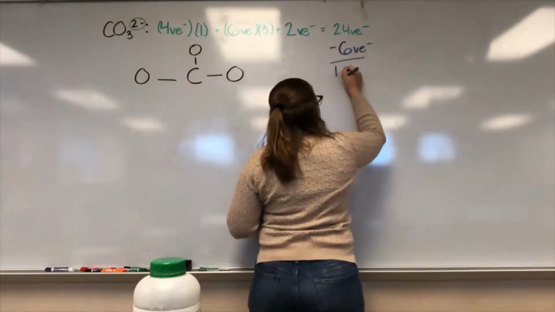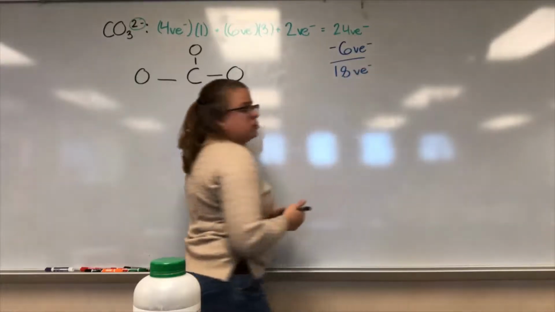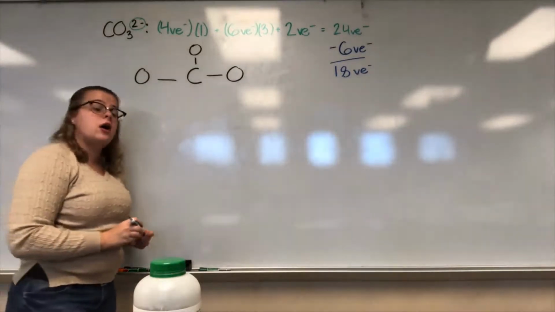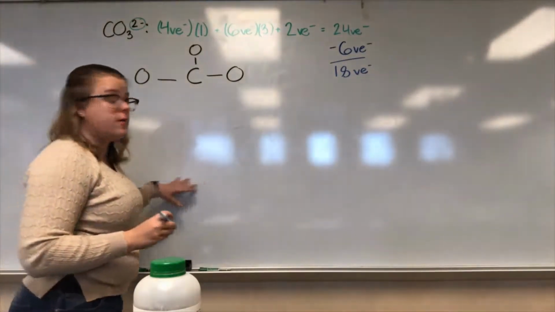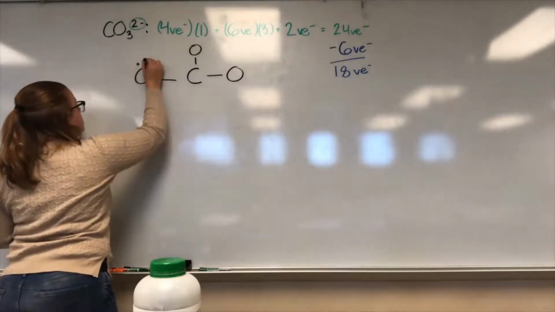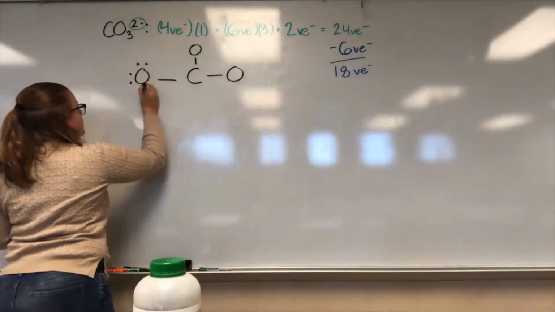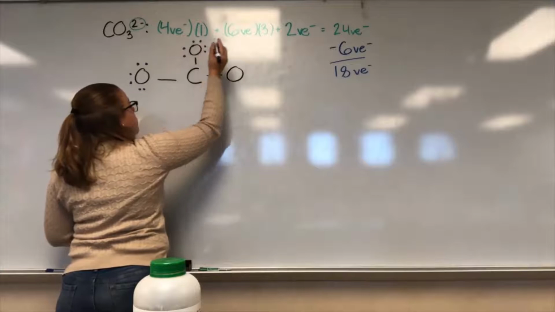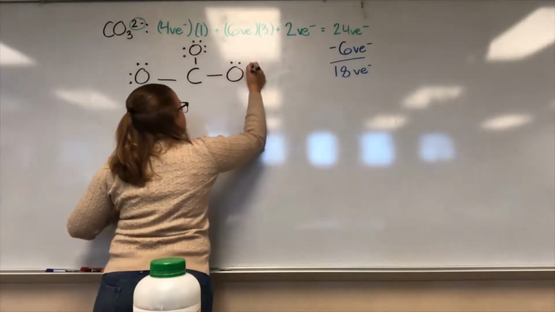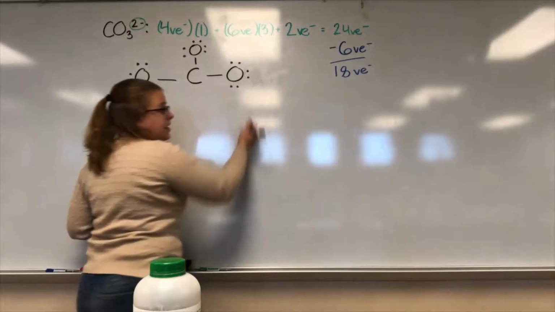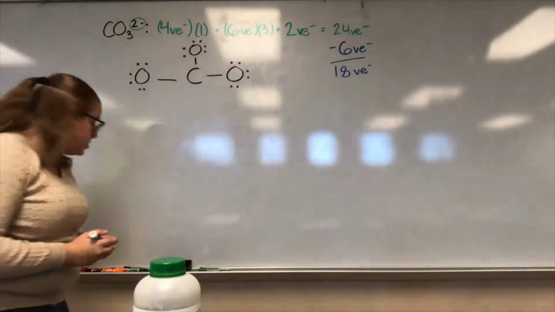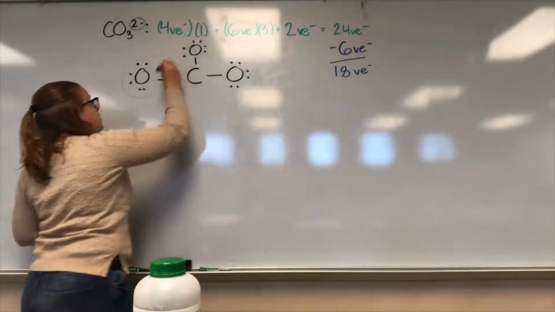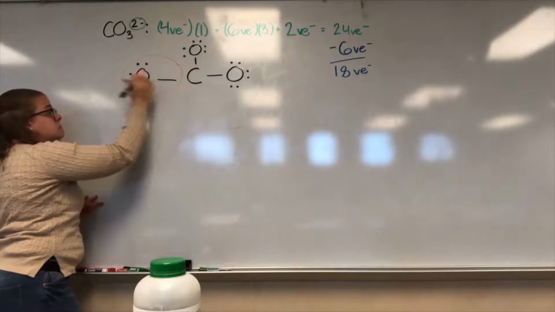So we have 18 valence electrons to use up. So let's go ahead and start making our electron pairs. Remember, we make our surroundings full first before we go in the center. So we got 1, 2, 3, 4, 5, 6, still have more. 7, 8, 9, 10, 11, 12, still have more. 13, 14, 15, 16, 17, 18. I've got no more. Let's go ahead and check if they are happy. So we got this oxygen here. 2, 4, 6, 8. Happy.